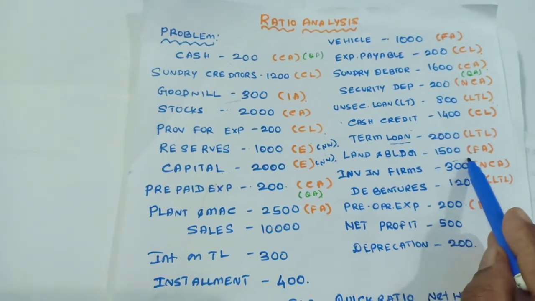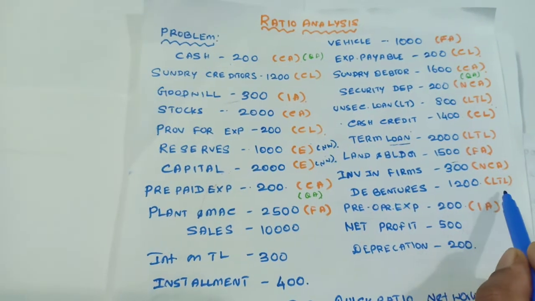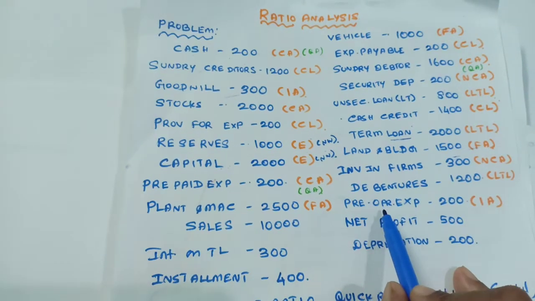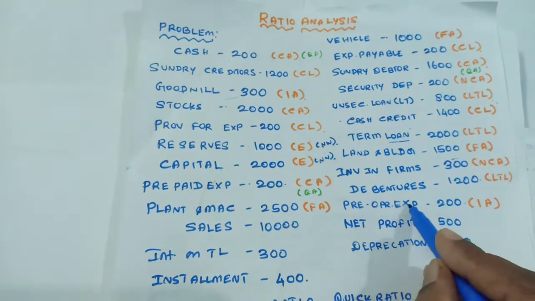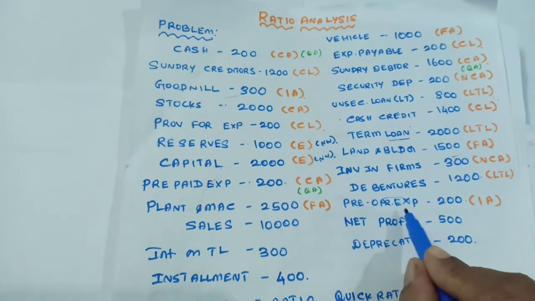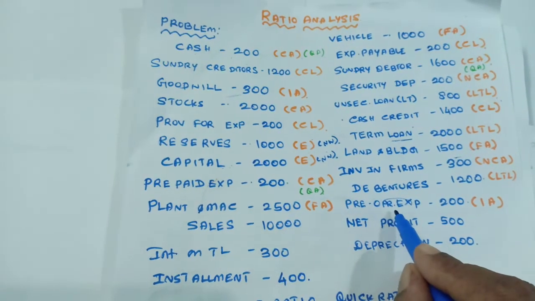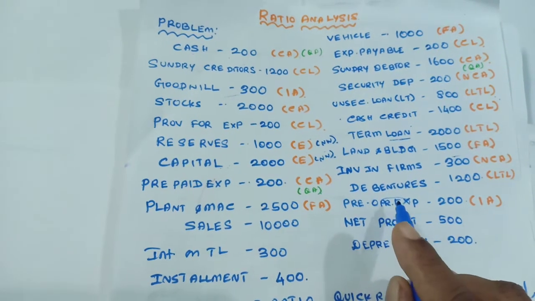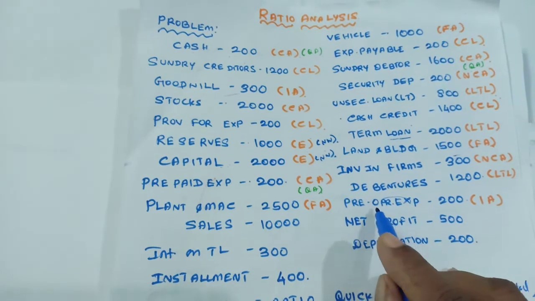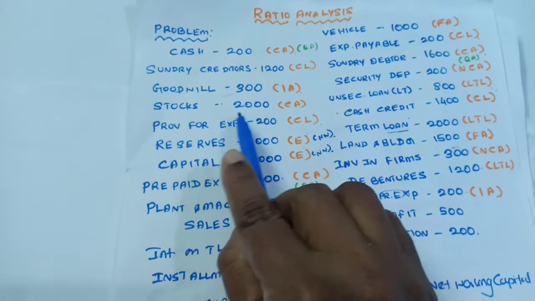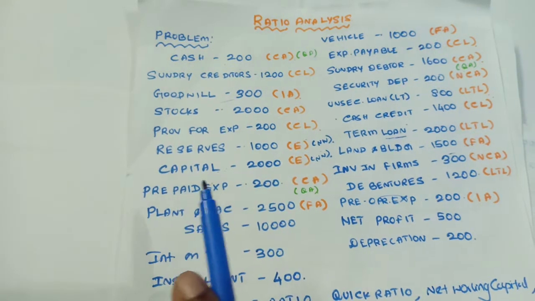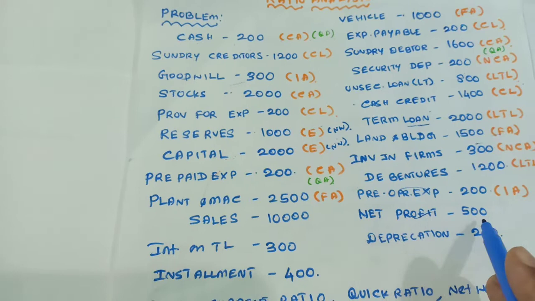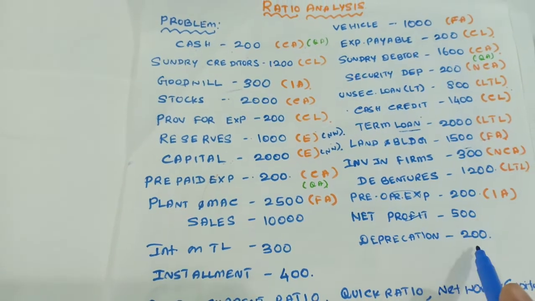Land and building is a fixed asset. Investment in firms is a non-current asset. Debentures is a long-term liability. Pre-operative expenses is 200. Pre-operative expenses is nothing but advertising expenses, etc. It creates a name for the firm. The expenses incurred for the creation of the name for the firm is called intangible asset. So goodwill is an intangible asset, trademark is an intangible asset, and pre-operative expenses is also an intangible asset. Next one, net profit 500, depreciation 200.